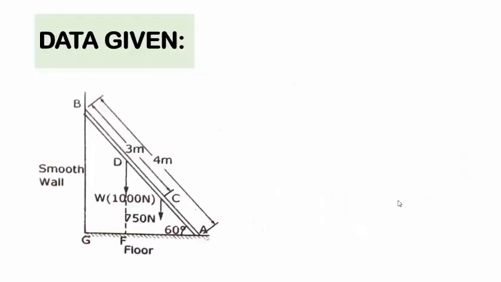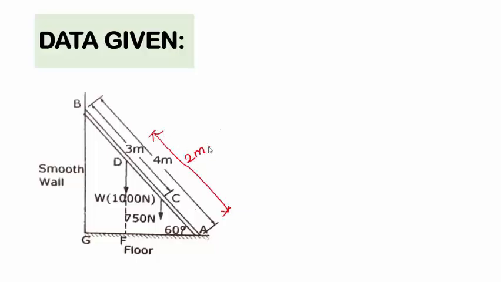Data given in the problem. Here, a ladder of weight 1000 Newton leans against a vertical wall. So, its weight will be acting at the midpoint of the ladder. The length of the ladder is given as 4 meter. So, the weight of the ladder can be considered to be acting at the midpoint of the ladder.